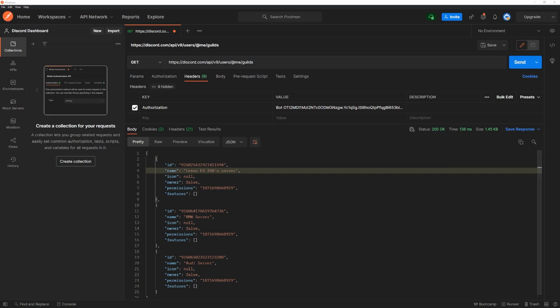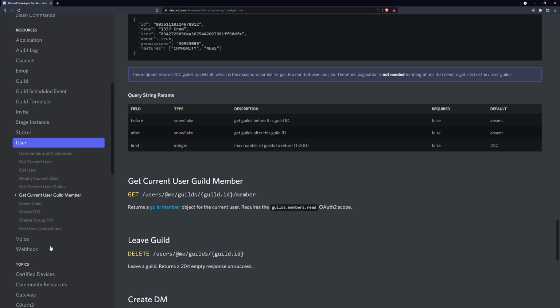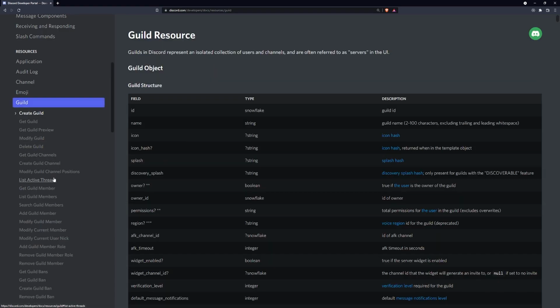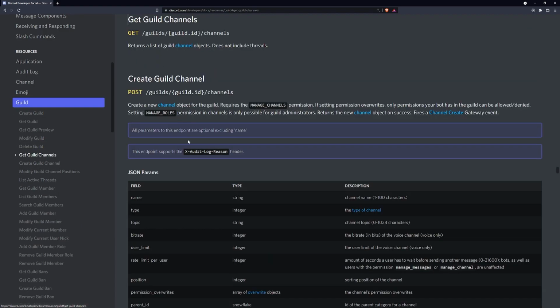Okay, so let me go ahead and show you one more endpoint, and this is another endpoint that we will need to call at some point. The endpoint is getting all of the guild channels, or getting the channels for a guild. So let's go to guild, and let's go to get guild channels.